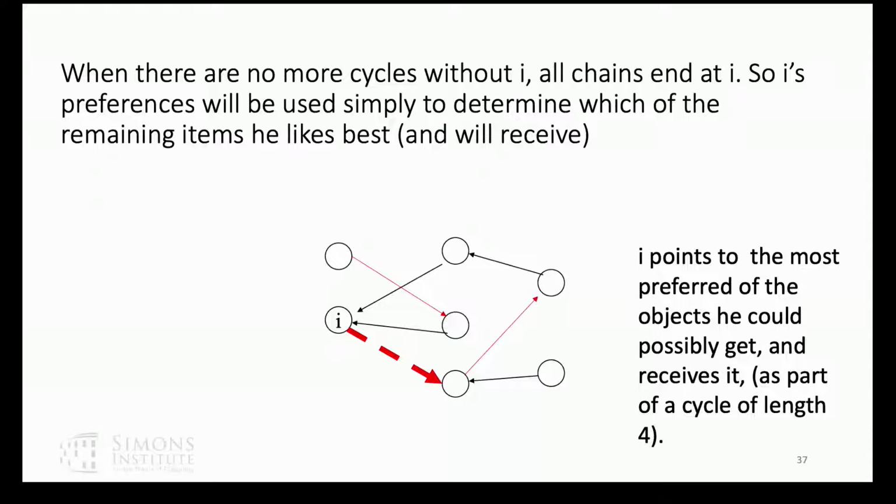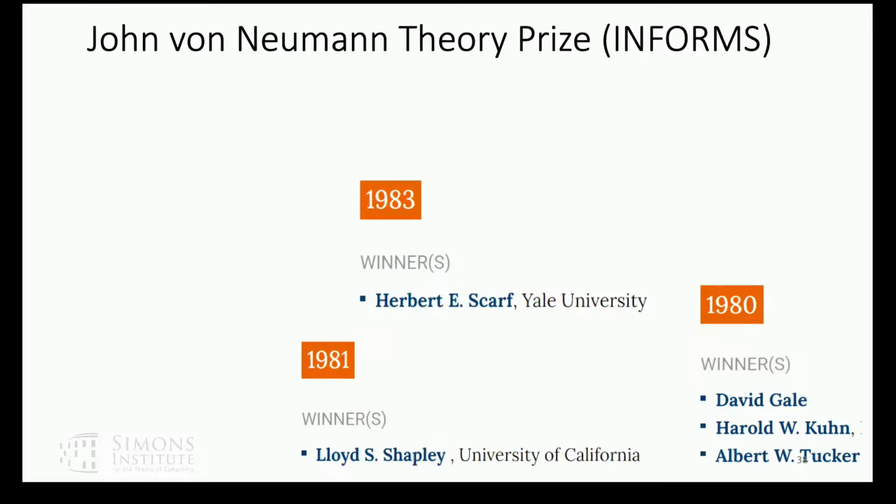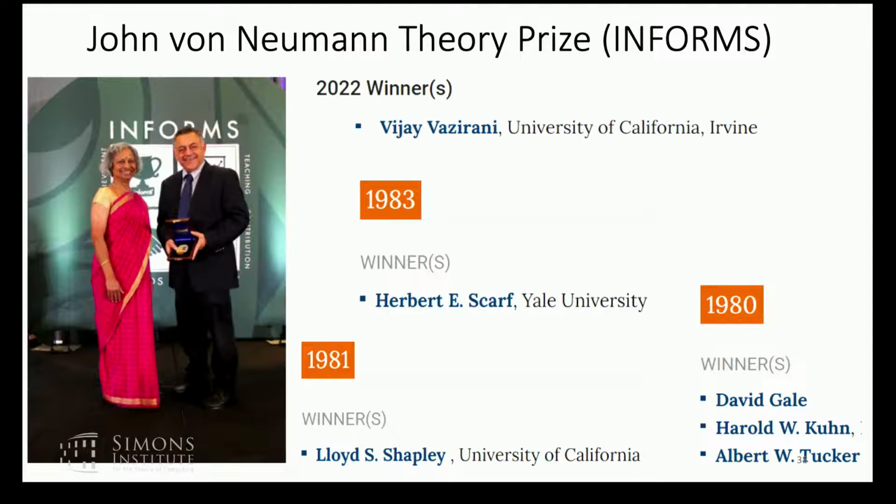Okay, so I'm going to stop there because I'm almost out of time. Let me just end by noticing that a bunch of the people I've talked to you about today won the von Neumann Theory Prize, and in 2022, VJ won it as well. So there's a nice group of people who have worked on matching who have won the von Neumann Prize. It must be an important area to work in.